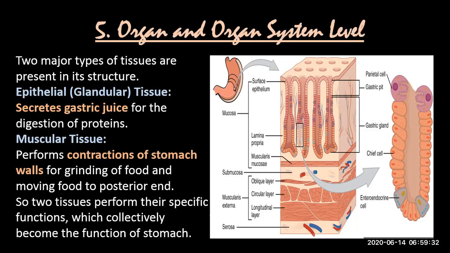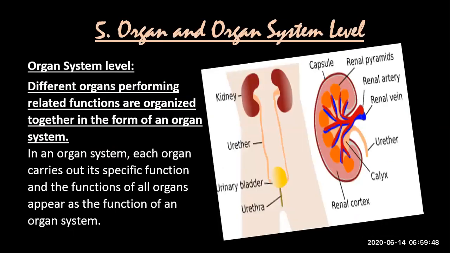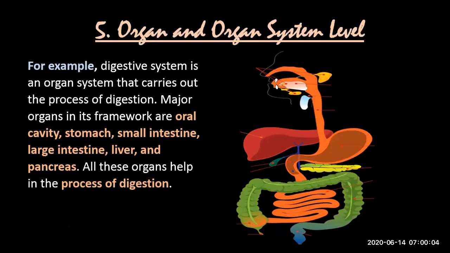So these tissues together makes an organ which is called as stomach, and they're doing this collective function becomes the function of stomach, right? Next slide. Organ system level. इसी तरह से all these organs related to each other makes an organ system. यहाँ पे मैंने excretory system की example दी just to give you one little extra example. Otherwise, I'll focus on this example which is mentioned in your book.